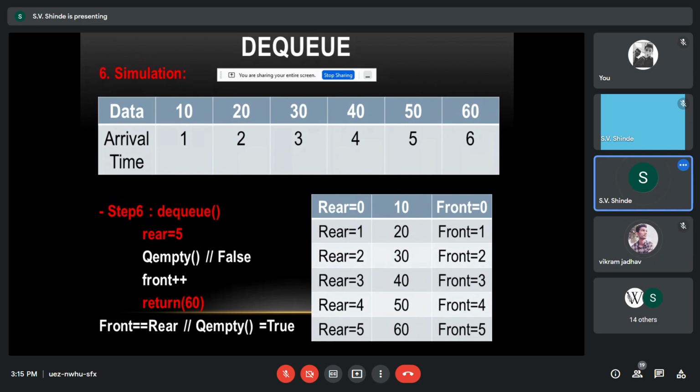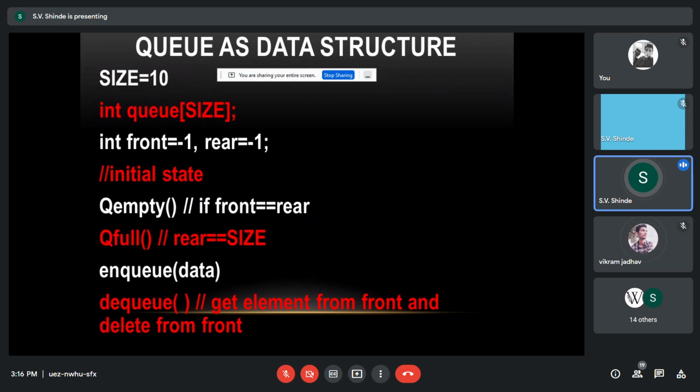Able to analyze the significance of queue as an ADT. Just a simple simulation of it. Just to revise the structure, size of the queue equal to 10. It can be defined as an array. So int queue of size 10. We set the front element and rear as references equal to -1.